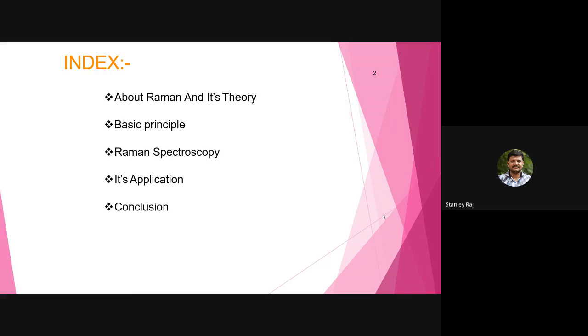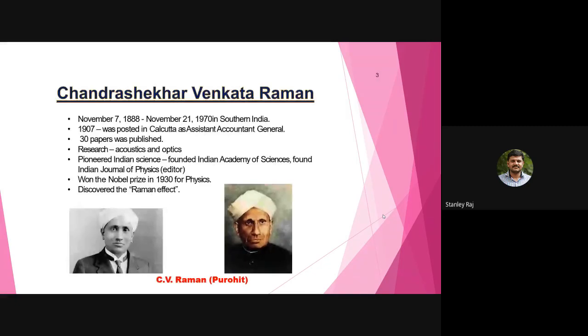So you know very well, he is the only Indian to obtain the Nobel Prize in Physics directly. He was born on November 7, 1888, and died November 21, 1970, in southern India.